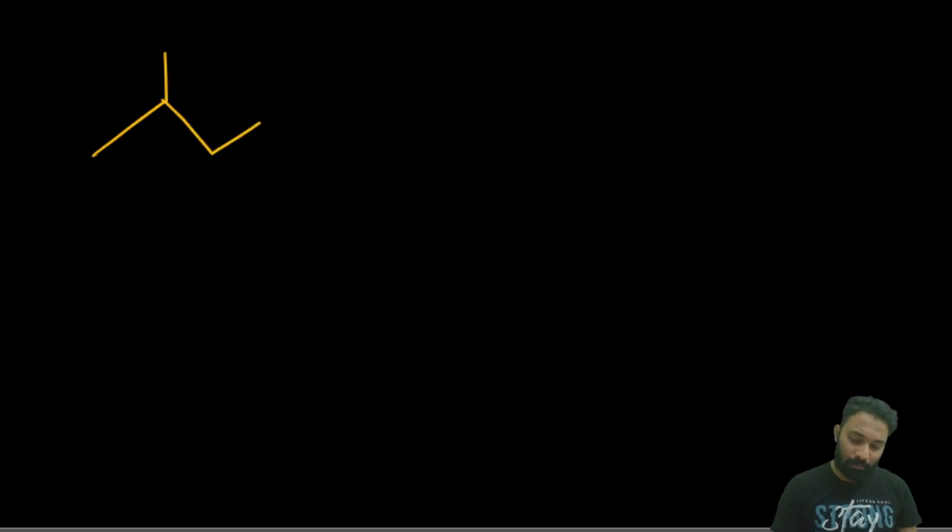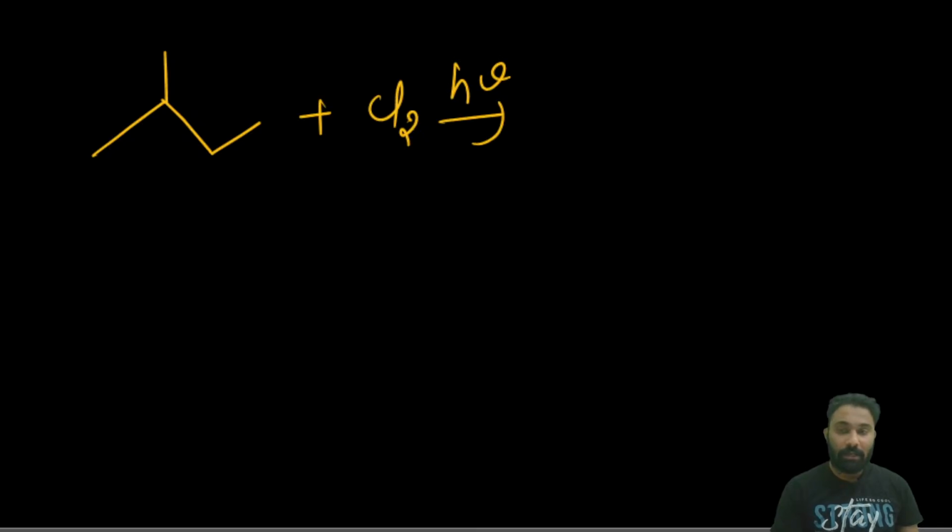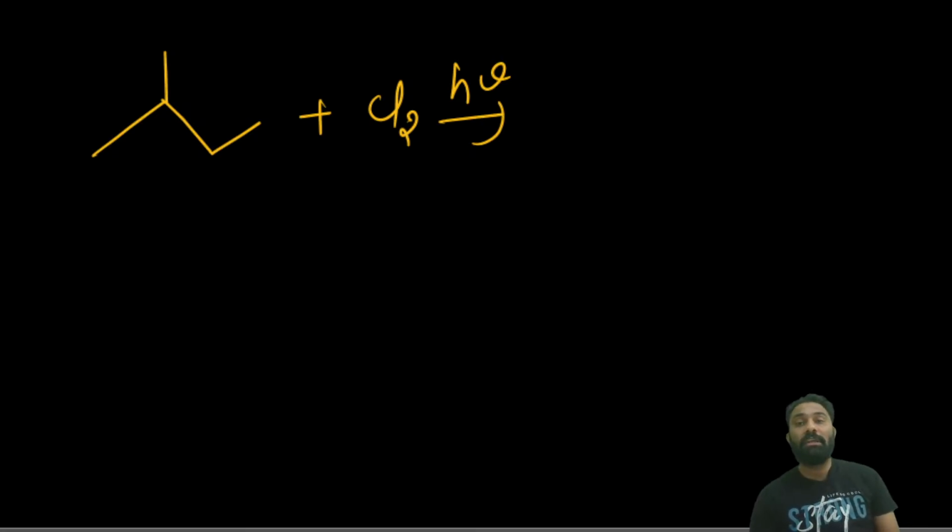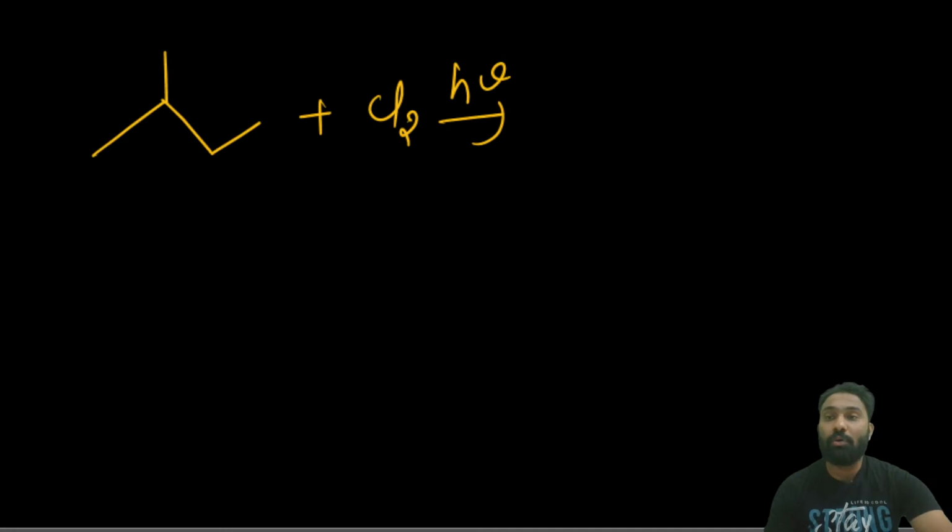Next, here is a very important and confusing question that every student faces. Suppose 2-methyl butane is given in the presence of Cl2 and H nu. How many possible products will we get, and which among them is more stable, they will ask. Clear? Here we have to see how many different types of replaceable hydrogens we have, and then we substitute the Cl over there.